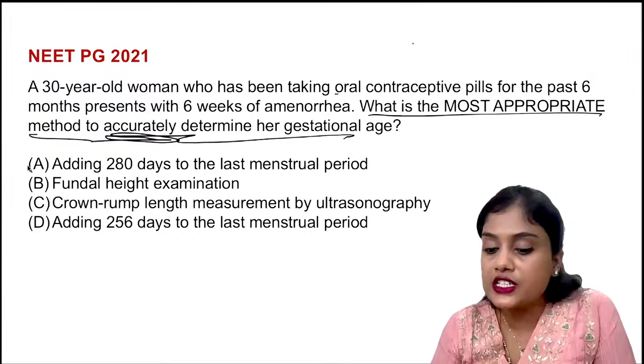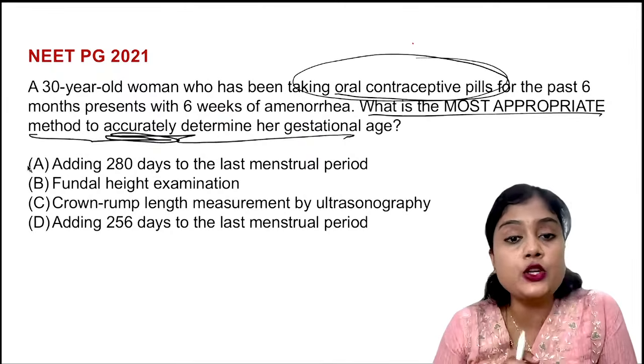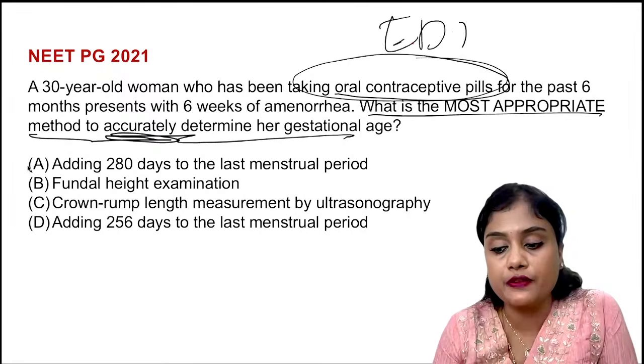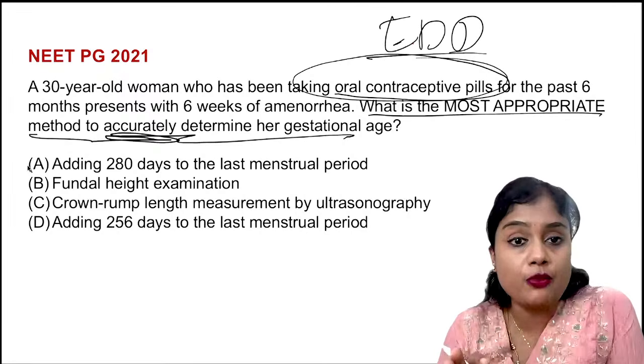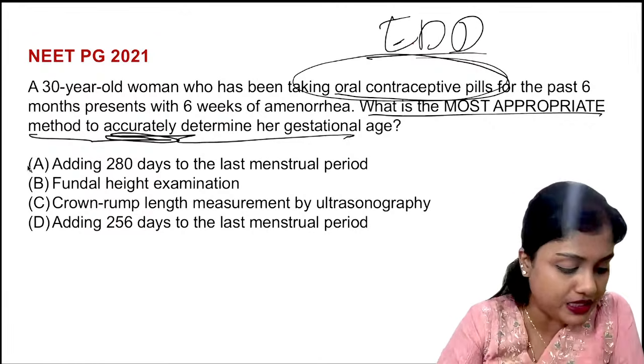She was on oral contraceptive pills for the last 6 months. How will you determine her expected date of delivery? Will you do the Naegele's formula? Will you use the scan or will you use the examination findings? What would you use? Yes, tell me the answer.